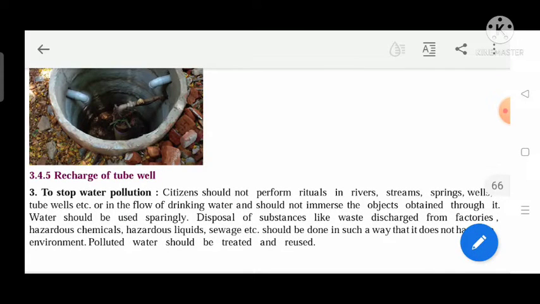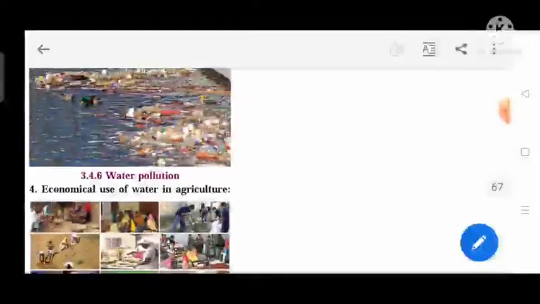Whatever waste product, hazardous, meaning harmful liquids or sewage, we leave in the water bodies should not be left. The polluted water can be recycled, we can purify it and we can reuse it.